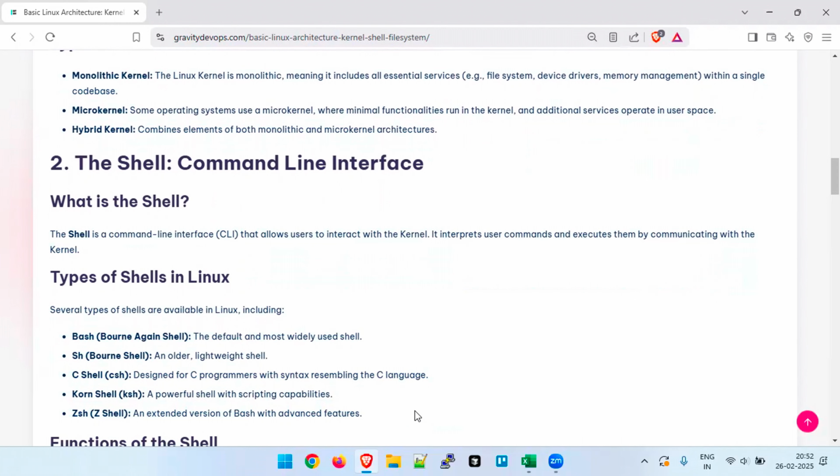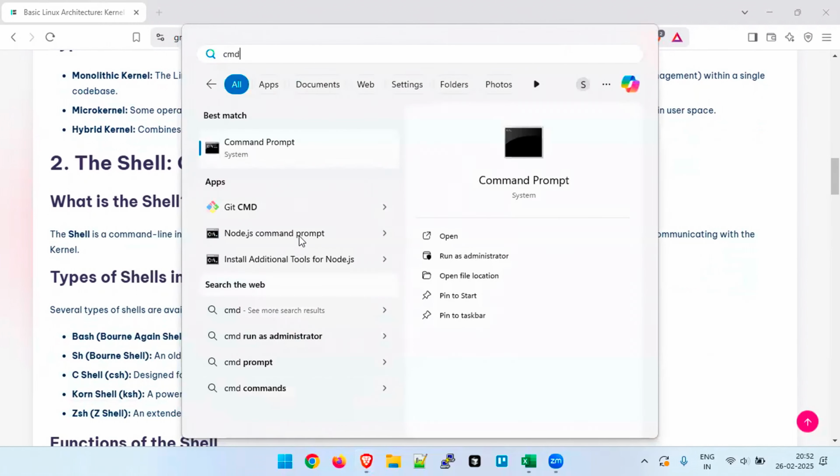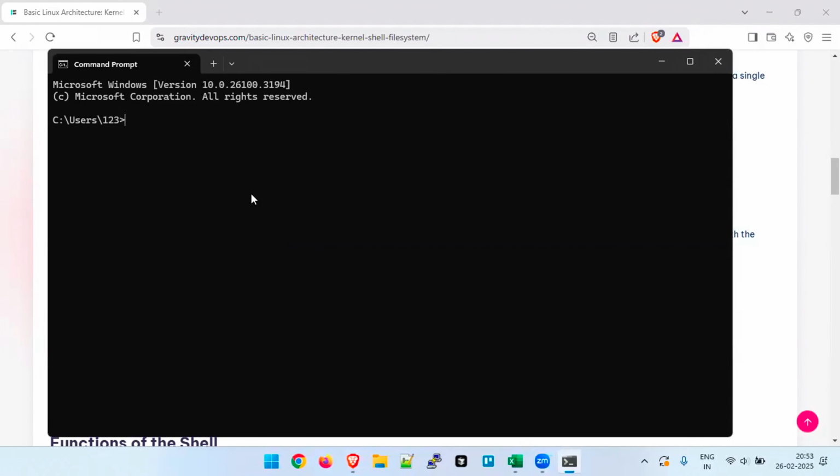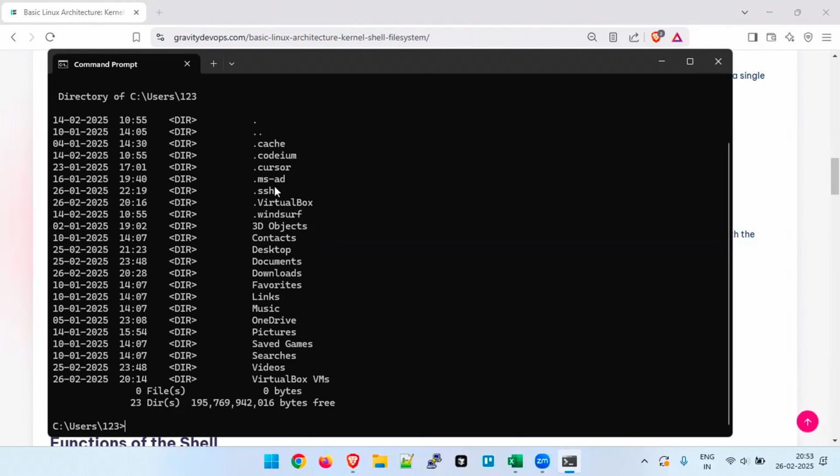If you go to the command line, currently I am using CMD on my Windows. If I want to give any command to my Windows machine, I can use CMD or command prompt. If I hit enter, you can see I can give any command, like listing the files and folders inside this directory. You can see it is giving me the list of files and folders.